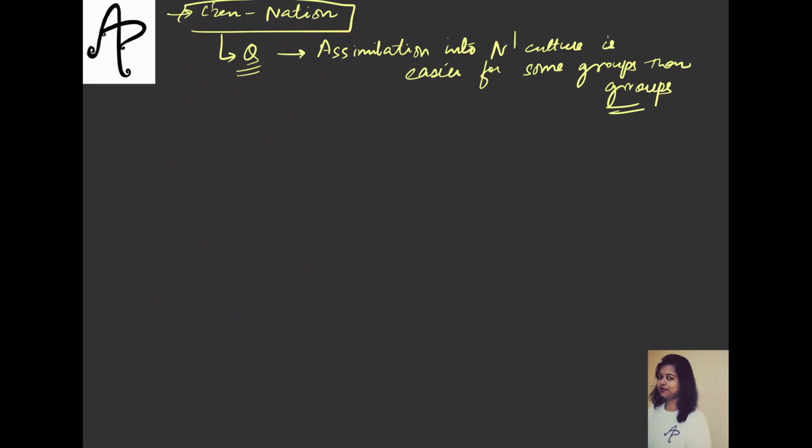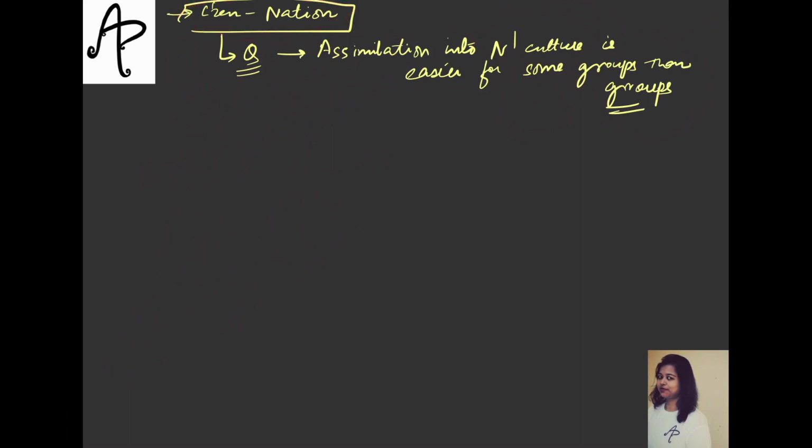But let's say there are certain religions which do not require any belief or costume or something like that, which is visible in public. So in personal life, you can follow the doctrines of that religion, but nothing is visible in public. Those religious groups will not have any problem from the state. The state will not ask them anything, will not create chaos there. So of course, those groups are privileged here, and they are easily assimilating into the national culture. But some groups are facing the problem, right? So this citizen and nation idea will always have this problem.